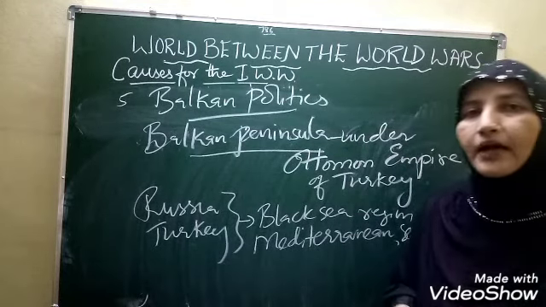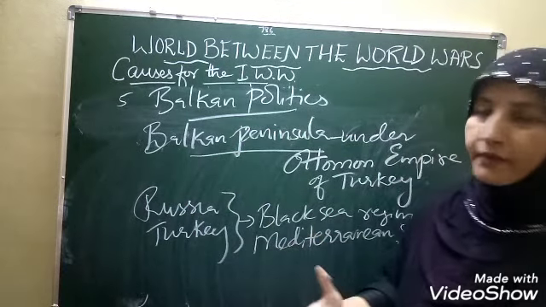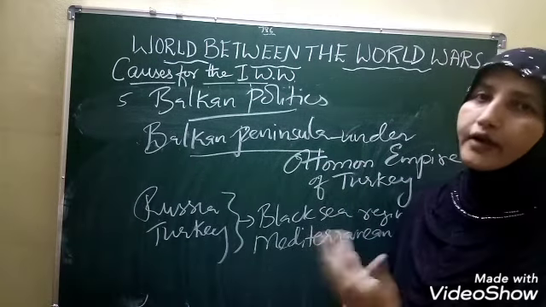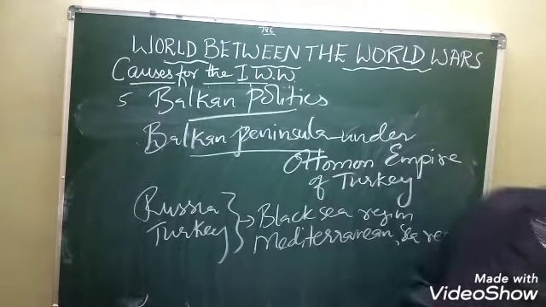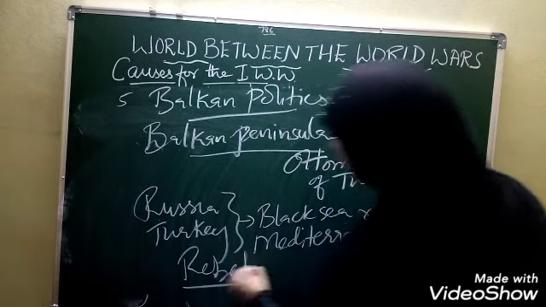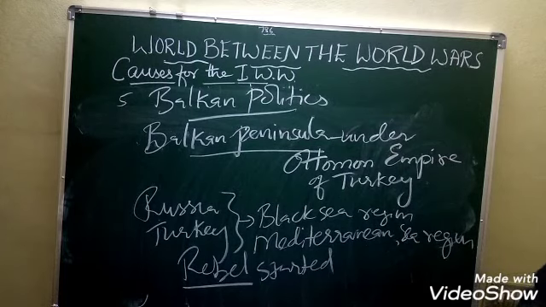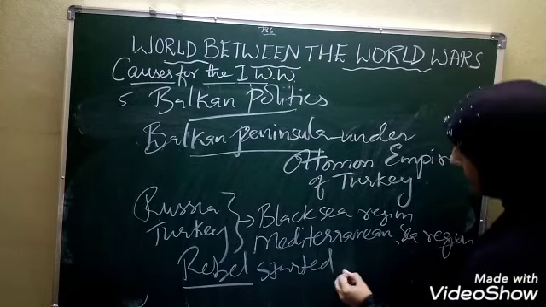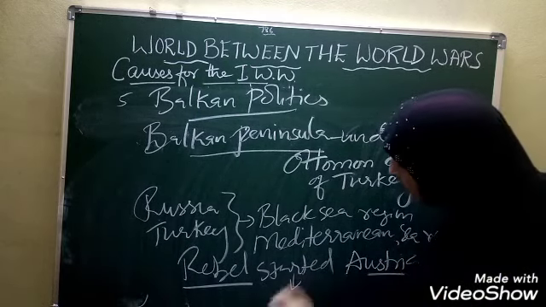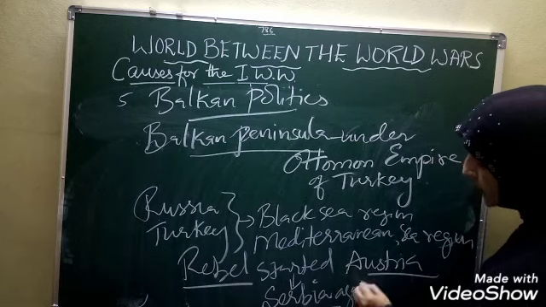And this led to what, children? The people of these areas of the Balkan Peninsula were not ready to submit, because for a long time they were under the control of the Ottoman Empire. So the people started revolting. And one such revolt was started, children, in the country of Serbia against Austria.